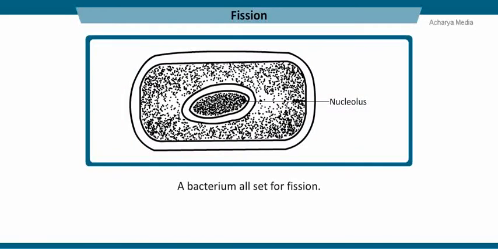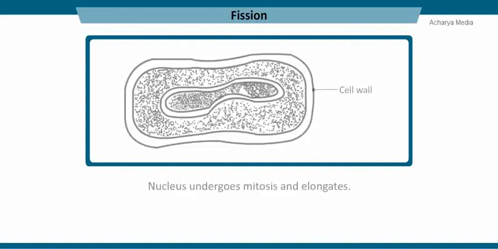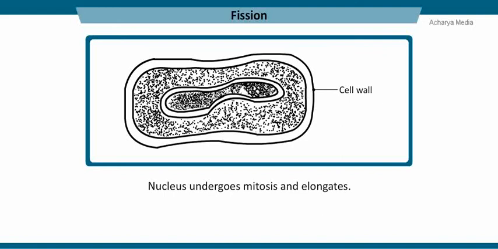This method of reproduction is commonly found in unicellular organisms like bacteria and euglena. Let us take bacteria as an example to discuss the fission. During fission, the parent cell elongates and is subjected to mitotic division. Nucleus of the parent cell elongates and divides into two equal halves.